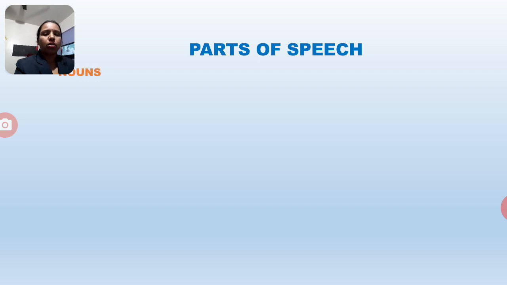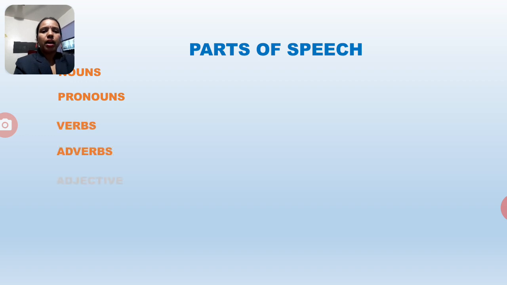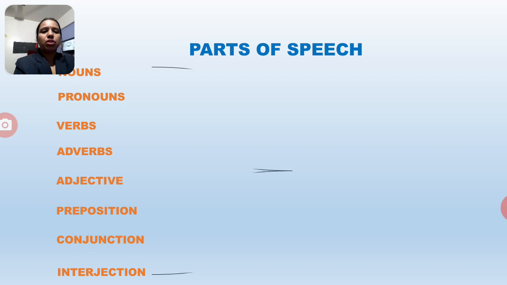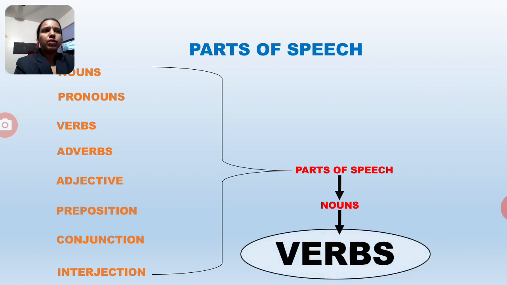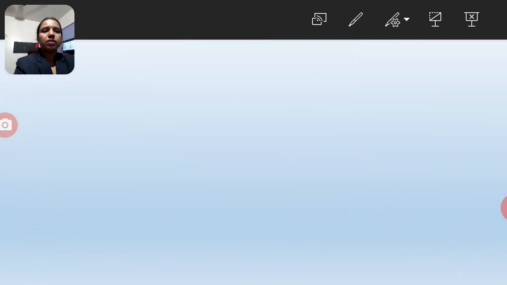What are the parts of speech? Nouns, pronoun, verbs, adverbs, adjective, preposition, conjunction, and interjection. These are the parts of speech. In that, we had already done noun. Now we will see lesson number 3, that is verbs. Do you remember the parts of speech? Now we will see the verbs.